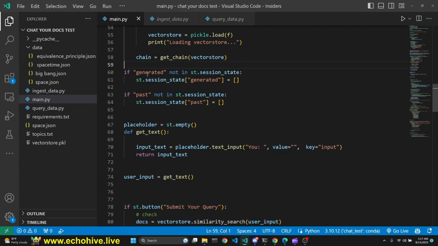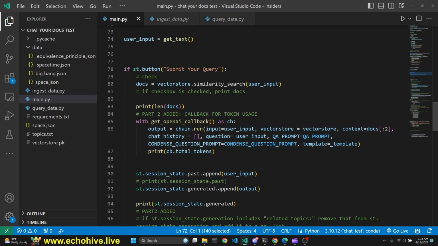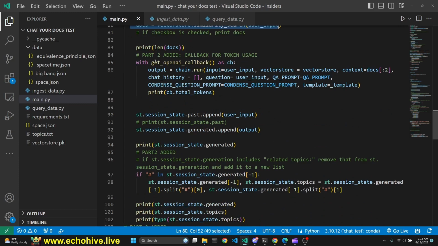We generate session state for generated and past because we're going to use it to actually split the topics out of the response. We create a user input box to get the user input. Then if the user clicks the submit your query button, we do a similarity search. Then with get OpenAI callback, because we're going to print the token numbers, we print them in the terminal. We run the chain with the user input and the vector store.